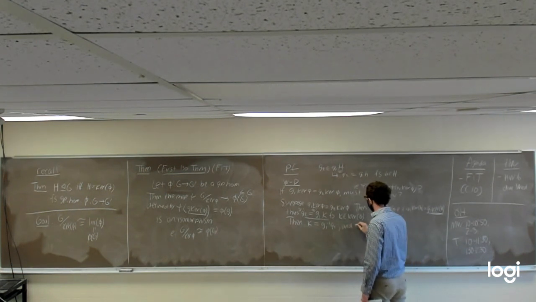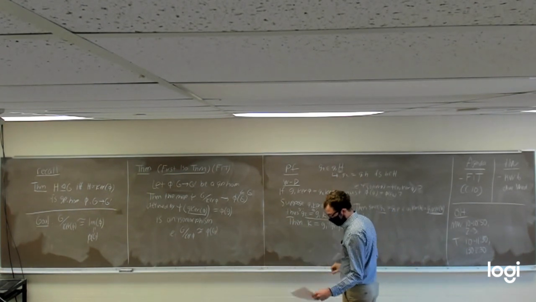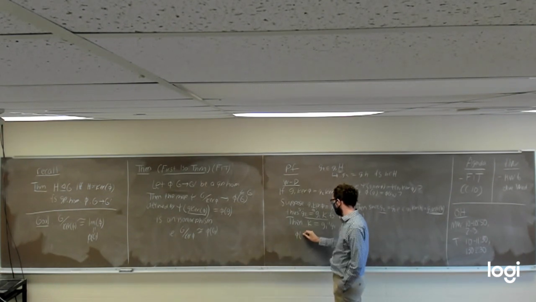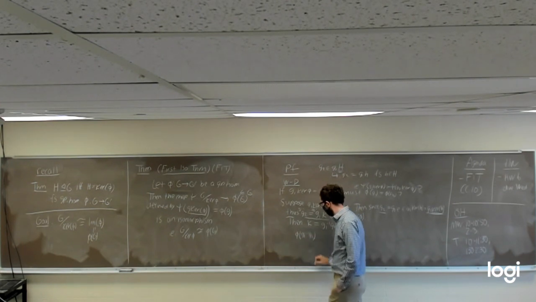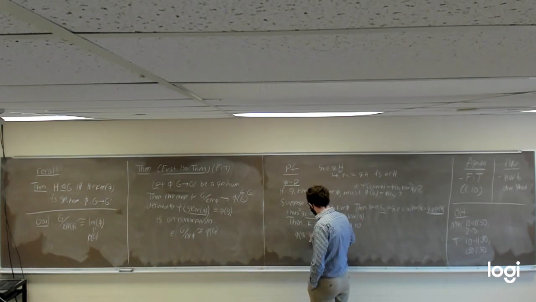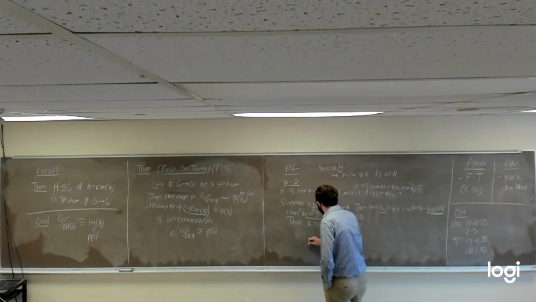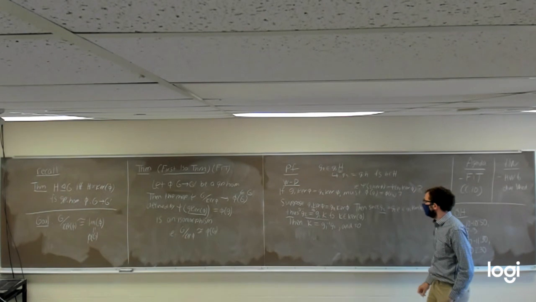And so, if we were to take phi of g1 inverse g2, actually, no, let's not do that quite yet. Actually, let's ask this question.